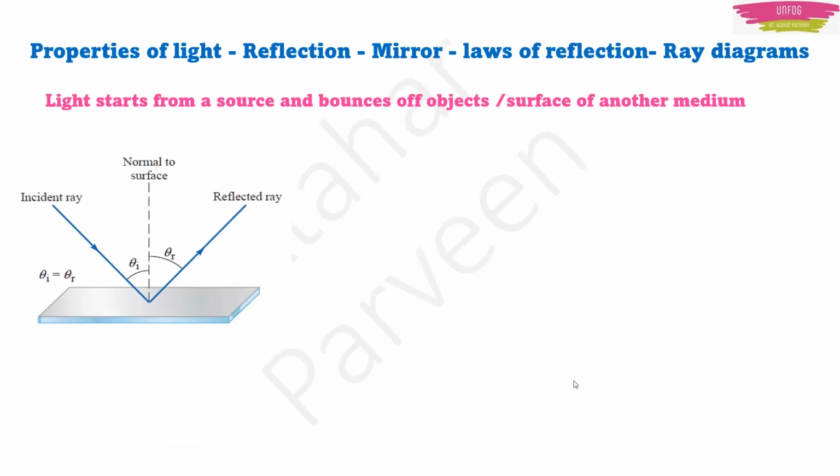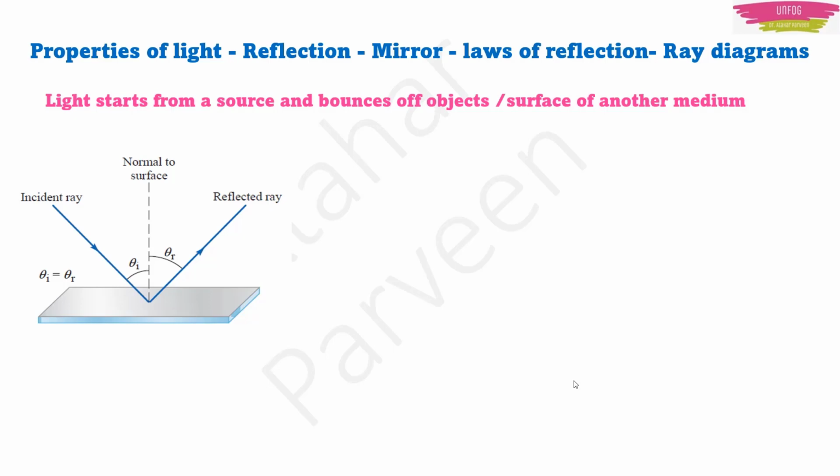Now, what is reflection? Light starts from a source and bounces off objects. Or you can also say that light starts from a source and is traveling in one medium, then it bounces off when it is incident on the surface of another medium.